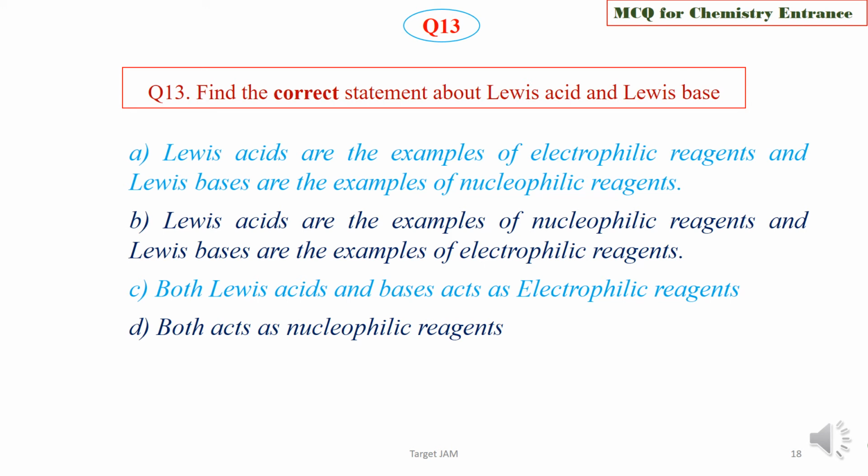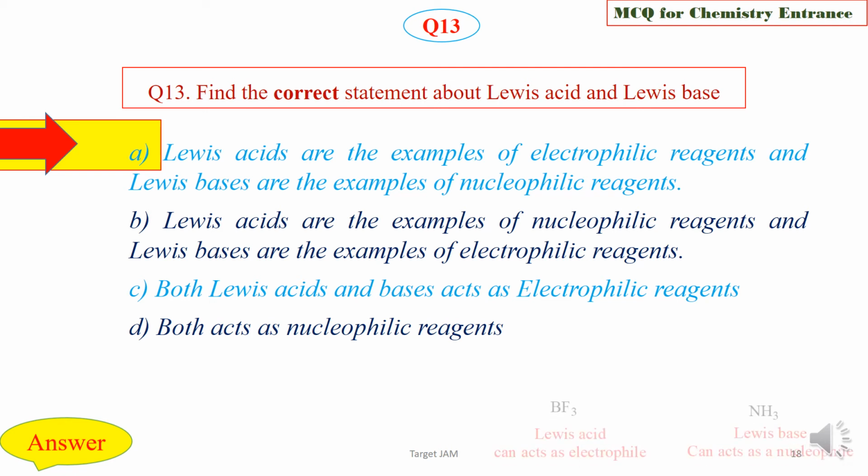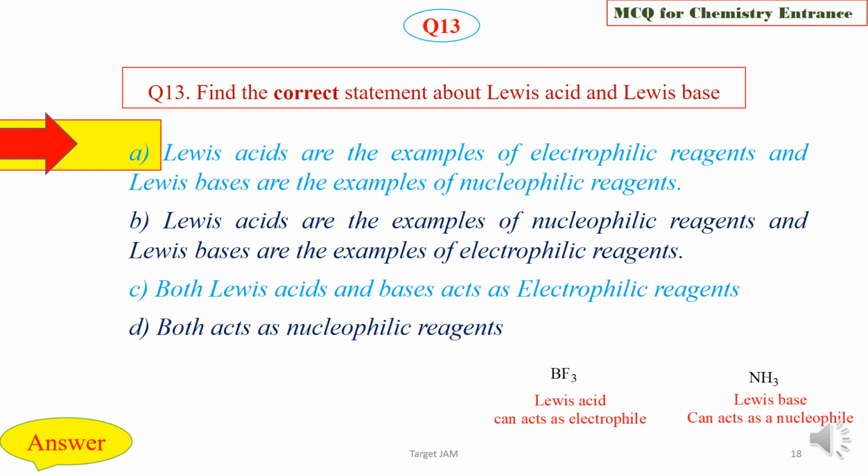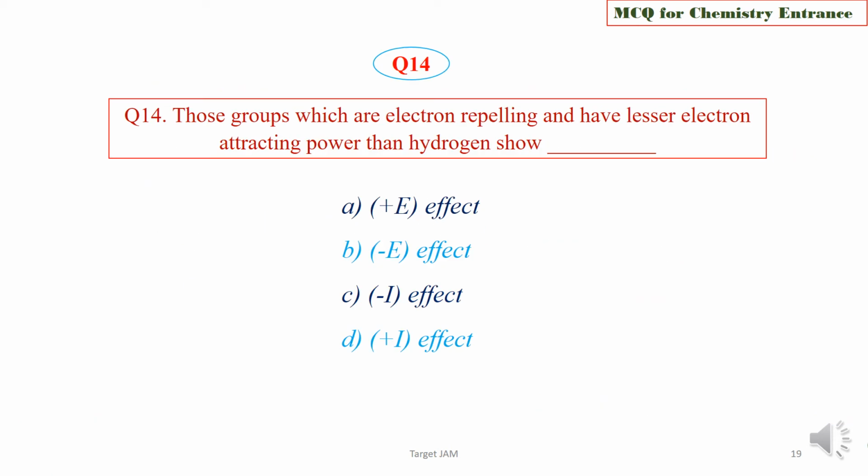Choose the right one. We are now going to check the answer key, and the right option is option A, that is Lewis acids are the example of electrophilic reagent, and Lewis bases are the example of nucleophilic reagent. This is the correct statement. See, BF3 is a Lewis acid, so it can act as an electrophile, and NH3 is a Lewis base, so it can act as a nucleophile.